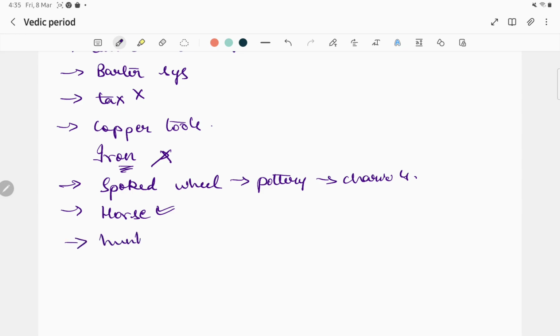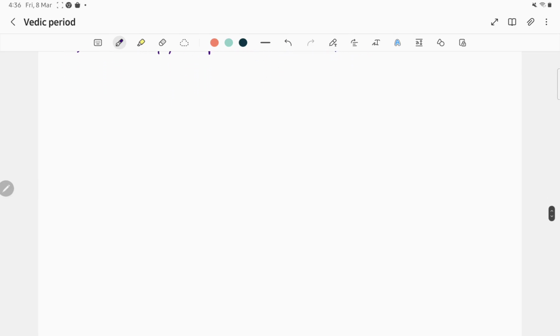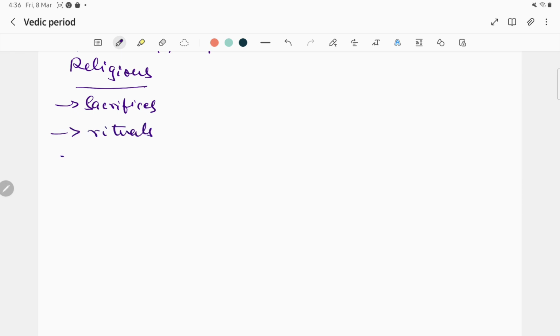They did hunting, carpentry, and weaving. So these were the different occupations which the Aryans followed. Next, coming to religion. There were sacrifices, rituals, and they were chanting mantras.